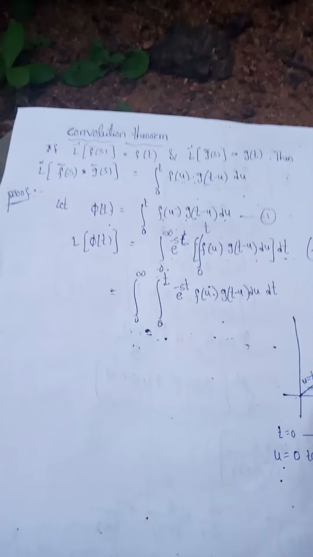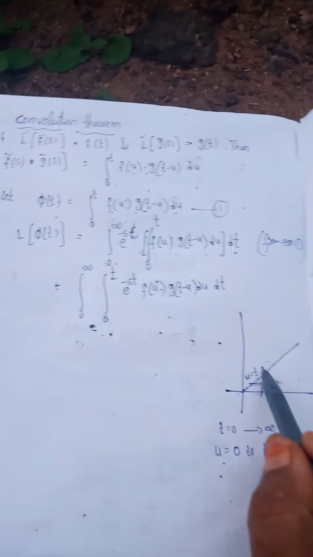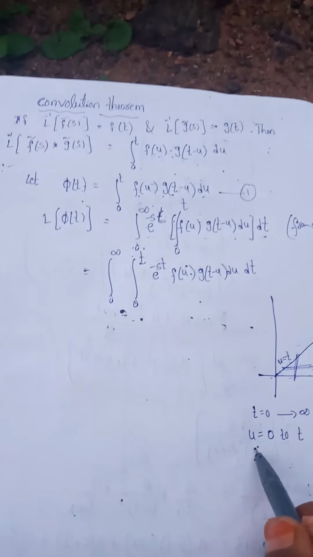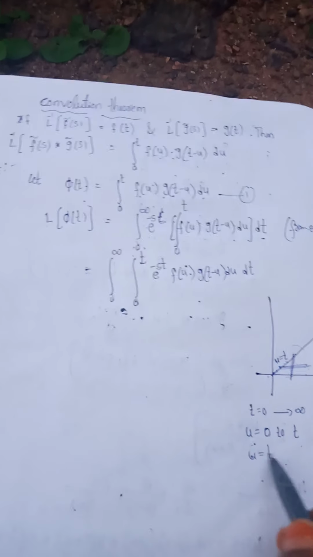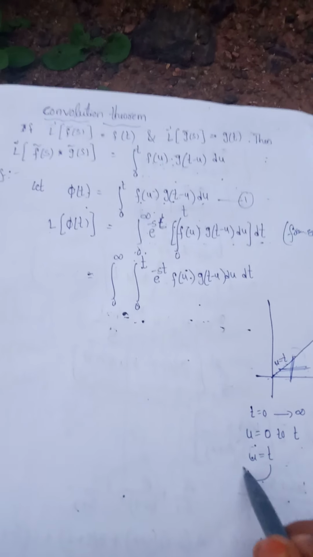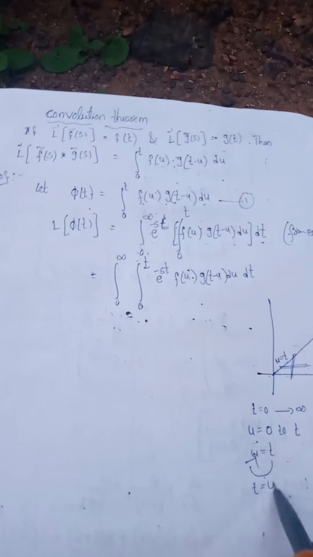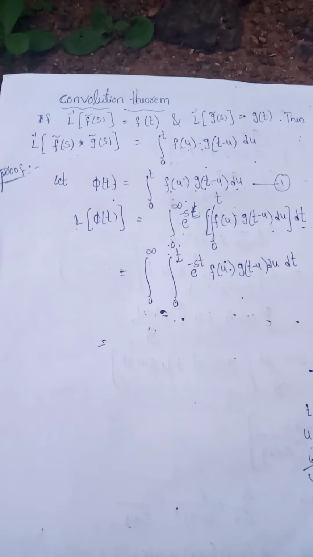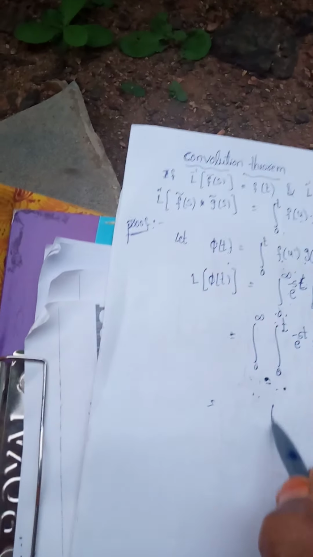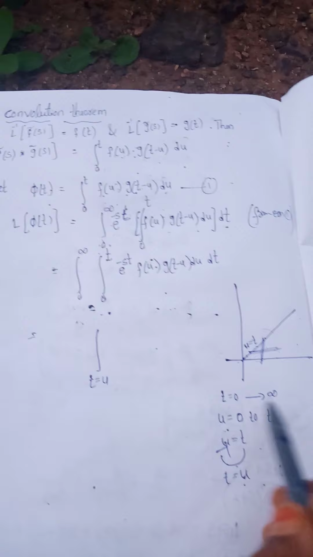Here u is equal to t, in the opposite direction t is equal to u, and that means t starting from u to where is the stop t value?